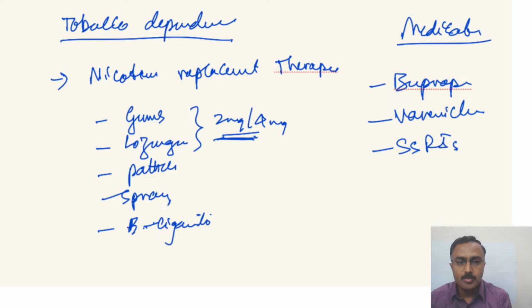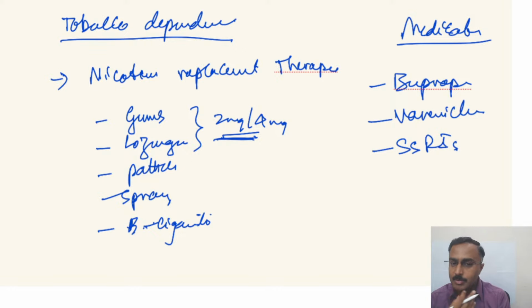Again, remember, it's a replacement therapy wherein again it has to be tapered and stopped. Okay, unlike alcohol withdrawal state, which lasts for about usually uncomplicated 7 to 10 days, the withdrawal symptoms can last for about 1 month or even goes beyond. So that's one of the reasons why nicotine replacement therapy is a bit more in duration. Okay, so every week 1 or 2 mg reduction or 4 mg reduction is advised,